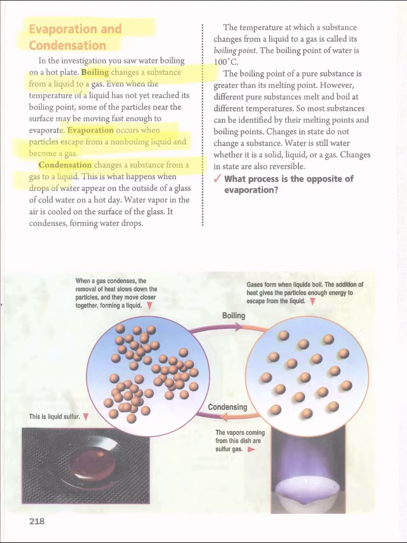And here we have what? The temperature at which the substance will change from one state to another, we can call a point. Okay? The point at which the substance will change from liquid to gas is called the boiling point. Okay, the boiling point of water is what? It's 100 degrees Celsius.